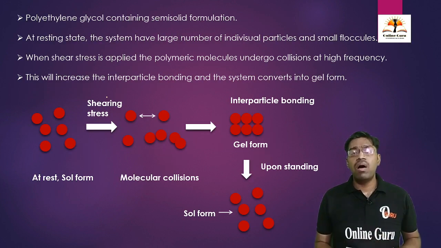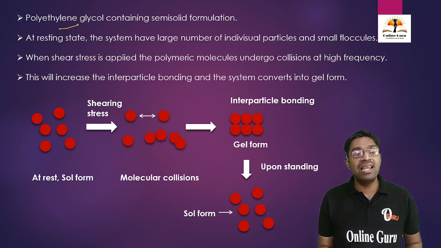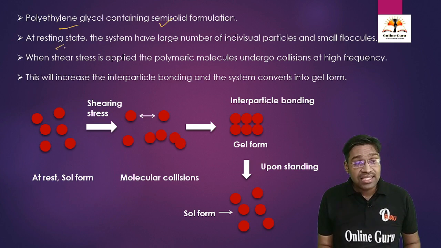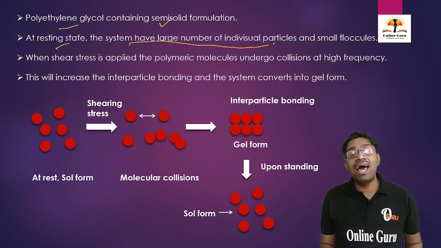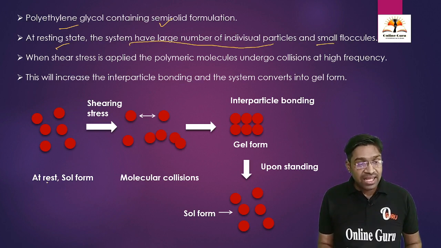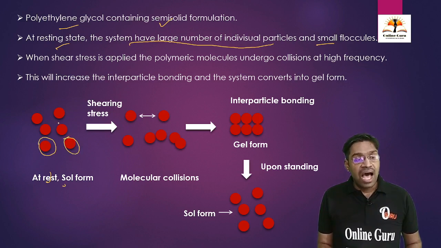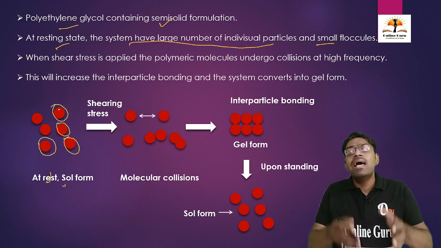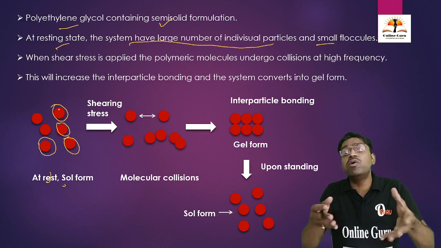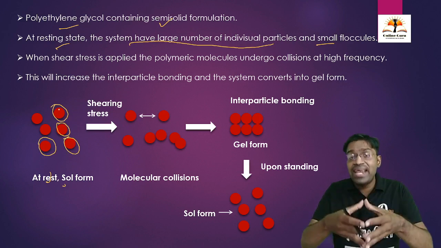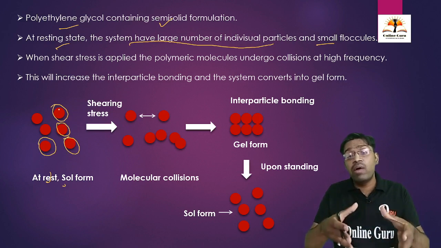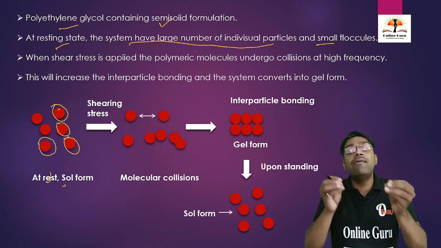The example of anti-thixotropy is polyethylene glycol. It is a semi-solid formulation. At a resting state, the system has a large number of individual particles or small molecules. At the resting state, the molecules present in the solution form are at rest. They are present loosely and act as individual particles. They are not going to aggregate with each other; they remain separately as individual particles.